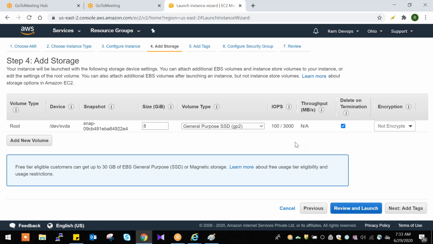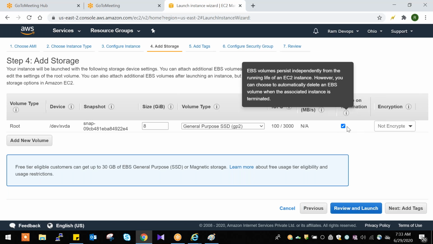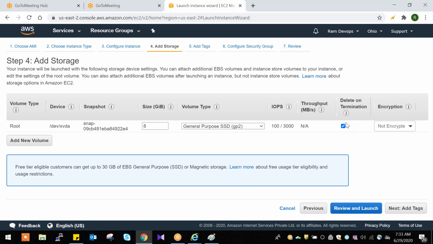One more important option here is delete on termination. What is it? For example, when you terminate your server, meaning when you are deleting your server, if you put this check mark, what will happen? Along with the server, this storage also will be terminated.